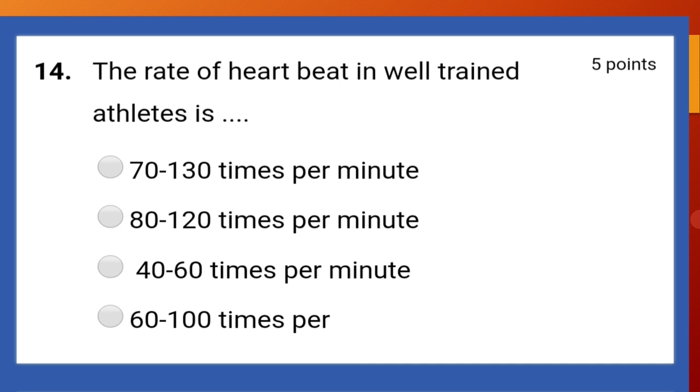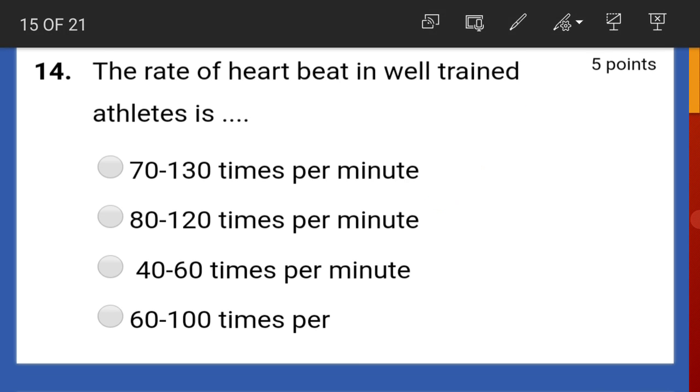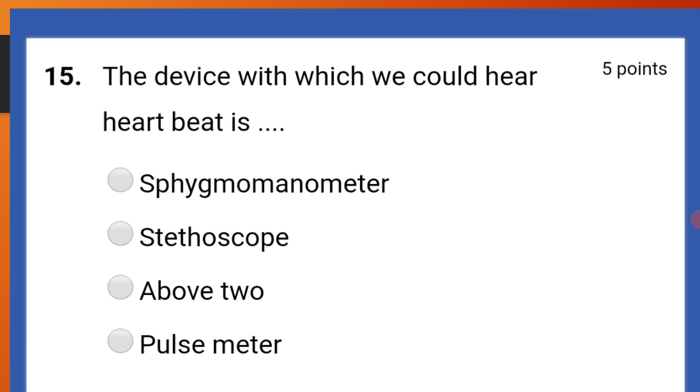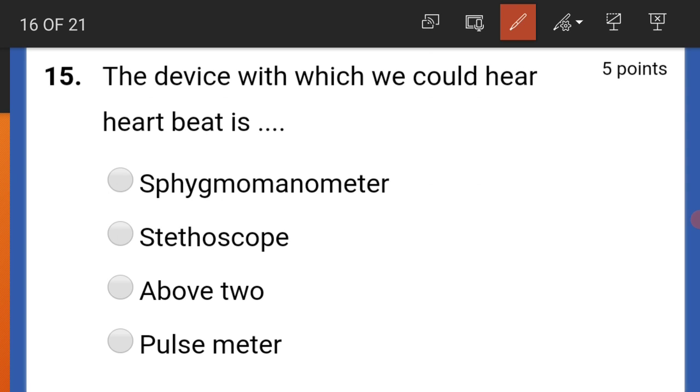The rate of heartbeat in a well-trained athlete is 40 to 60 times per minute. The device with which we could hear heartbeat is stethoscope.